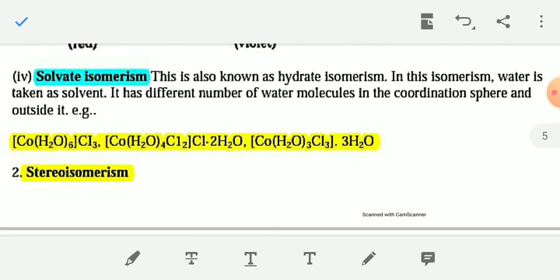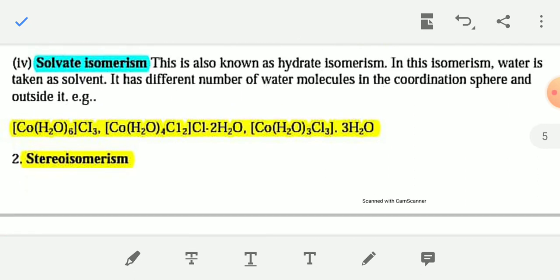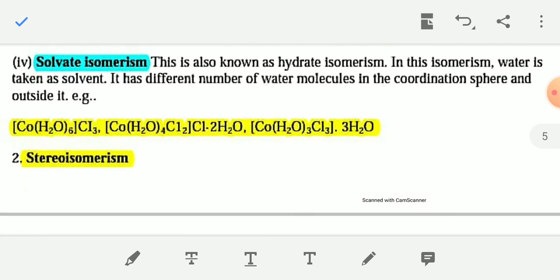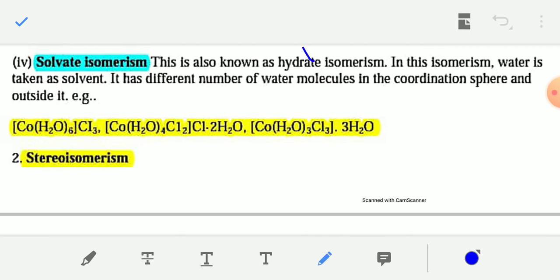Next, solvate isomerism. This is also known as hydrated isomerism because a defined number of water molecules are present within the coordination sphere. In this isomerism, water is taken as the solvent, and there is a different number of water molecules in the coordination sphere and outside of the coordination sphere.